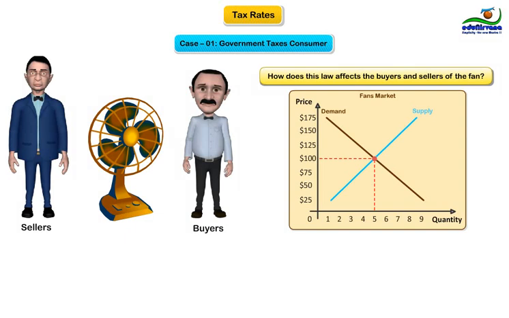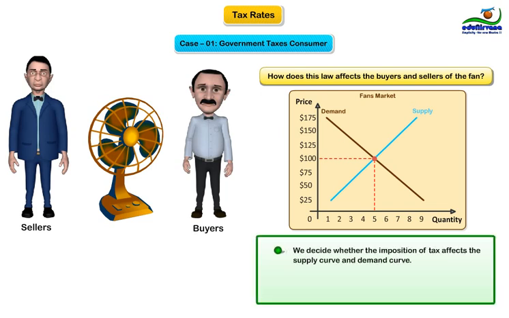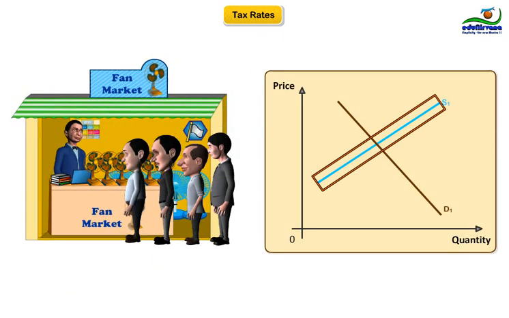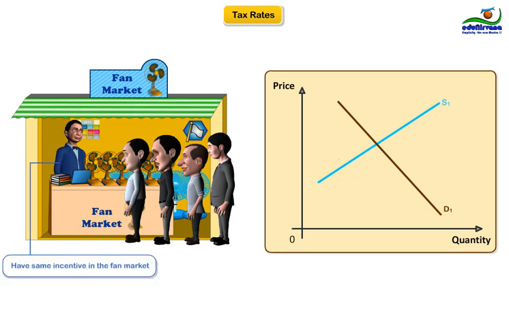To answer this question, we can follow 3 steps. We decide whether the imposition of tax affects the supply curve and demand curve. We decide which way the curve shifts. We examine how the shift affects the equilibrium. The initial impact of the tax on consumers of table fan is on the demand for table fans. The supply curve is not affected as sellers have the same incentive to provide fan into the market.